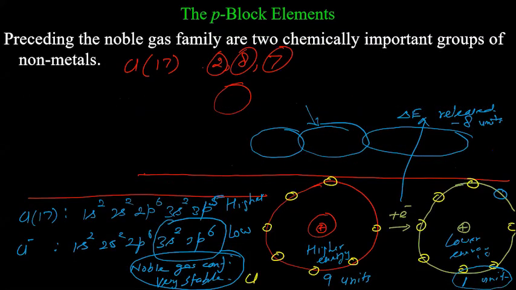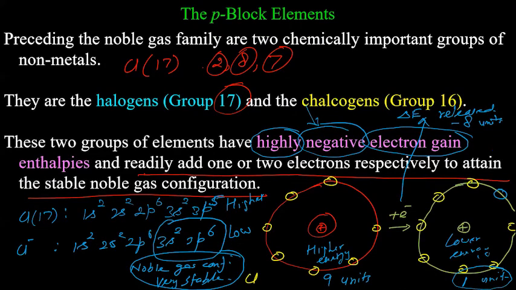Next is D block. Sir, how exactly would we define electron gain enthalpy? Electron gain enthalpy is the energy released when an atom accepts an electron, gains an electron. That is the statement I had written earlier. And because the energy is released, it is negative in these cases. Yes, okay, sir.